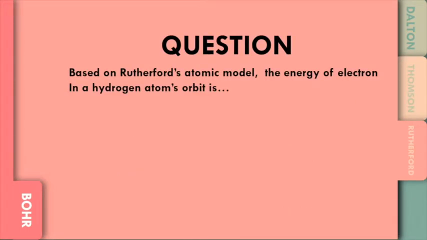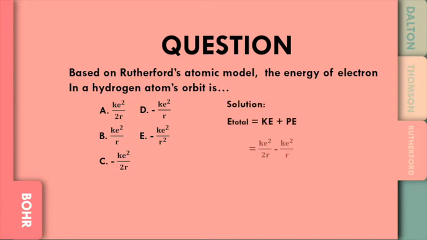Based on Rutherford's model of atom, the energy of an electron in a hydrogen atom's orbit is... Okay, so here's the solution. This energy is the sum of kinetic energy and potential energy. So, the answer is C.